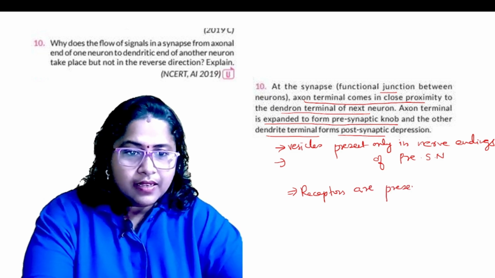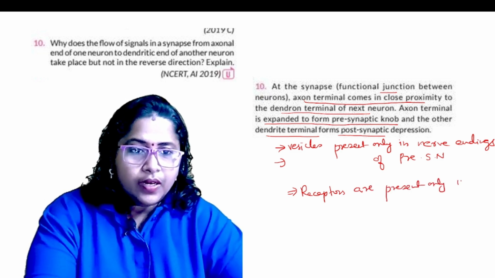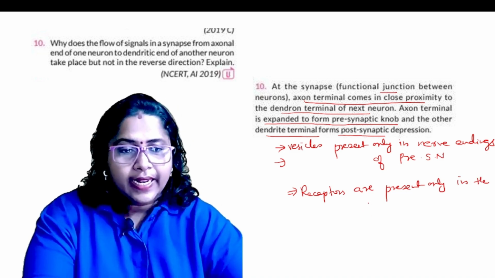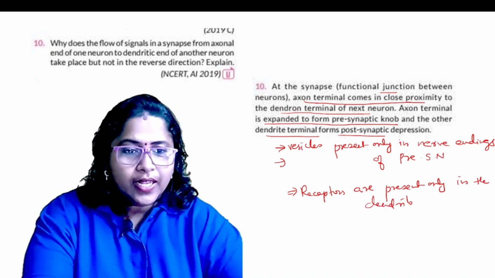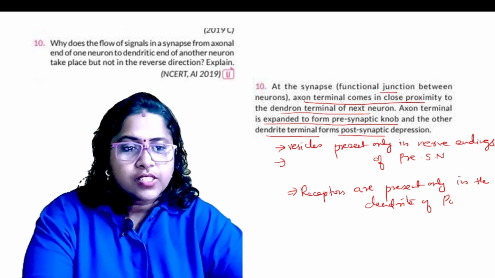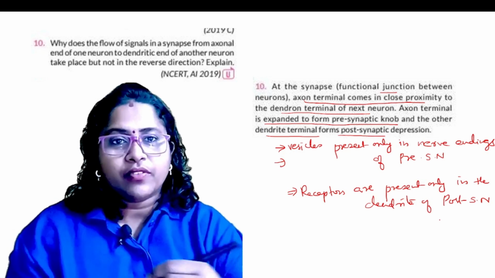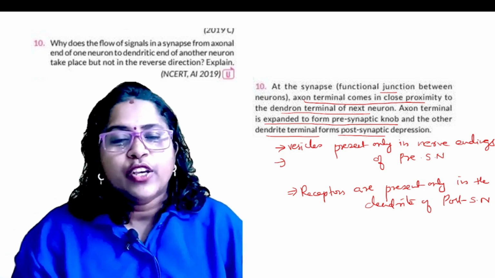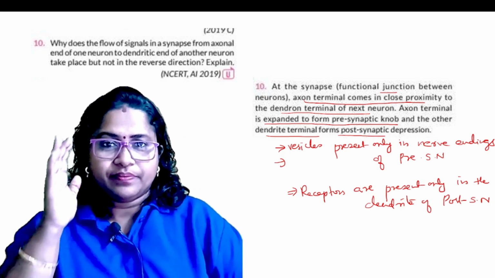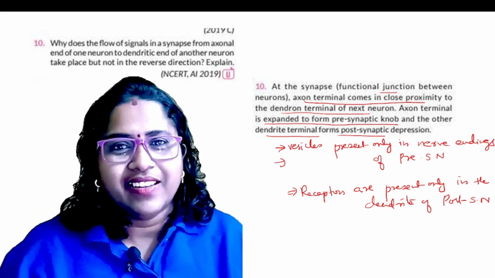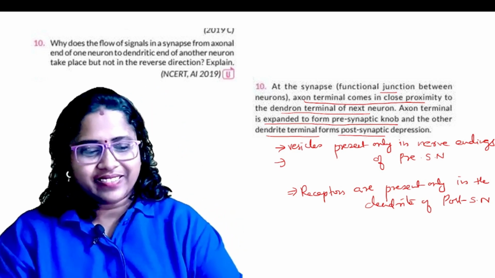Receptors are present only in the dendrite of the postsynaptic neuron. That's the reason it is not possible to reverse the direction. It is always a unidirectional movement of the nerve impulse. Okay, hope that's clear.